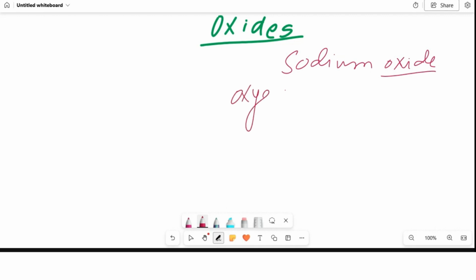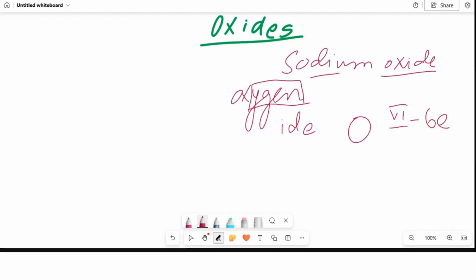So when oxygen is going to make a bond with a metal, the name of the non-metal changes, and this whole thing is going to be replaced by -ide, oxide. Oxygen belongs to group number 6, and it has 6 electrons in its outermost shell, and to make it 8 electrons it is going to gain 2 electrons. So because of this the oxygen atom will develop a charge of -2.